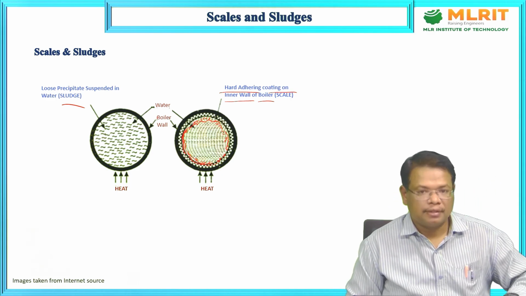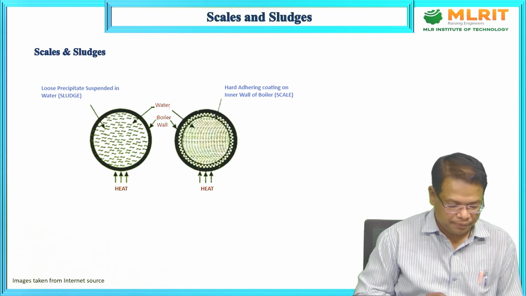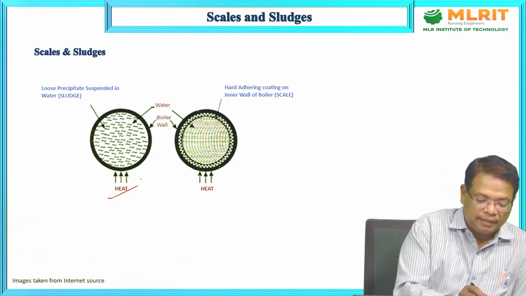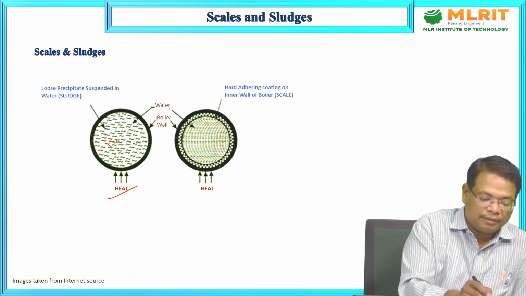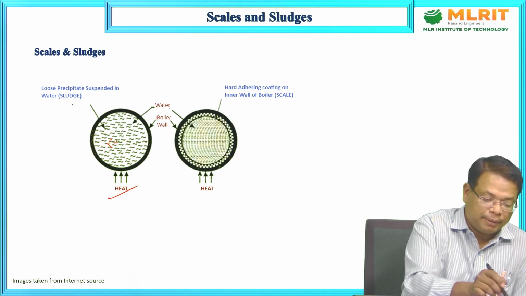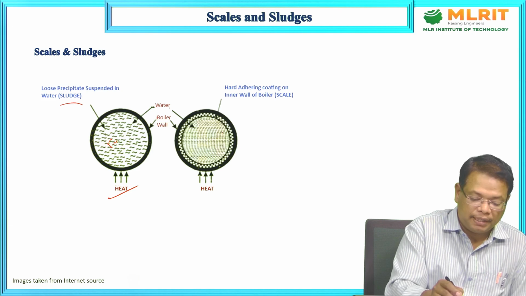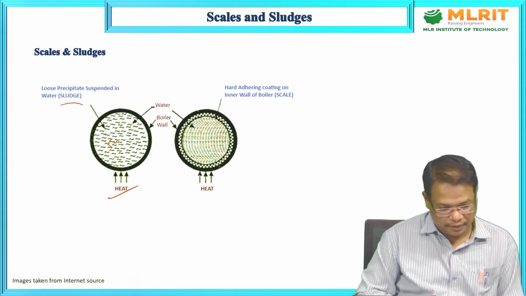These are called scales. So here, see, in the boiler we are heating, the feed water is this one. While we are heating, the suspended particles are like this, sludges, and then the sludges will be deposited as scales on the inner walls of the boiler.